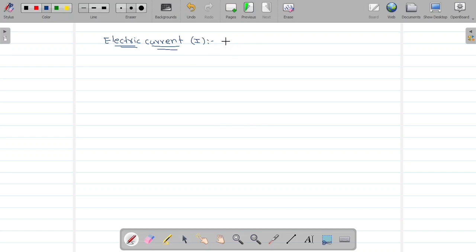It is defined as the rate of flow of charges. How the charges move, that is nothing but electric current. Rate of flow of charges. Where will these charges move? Through a conductor. Okay, so let's consider a conductor.